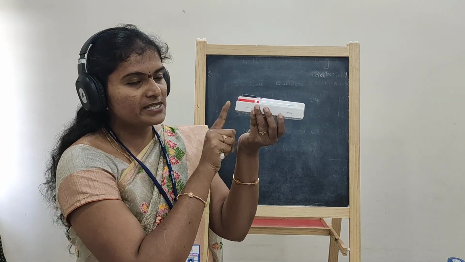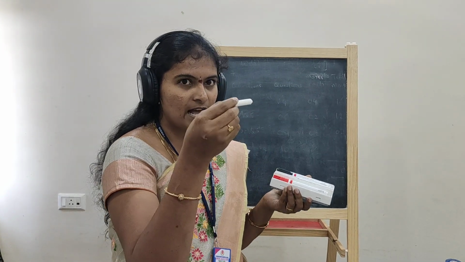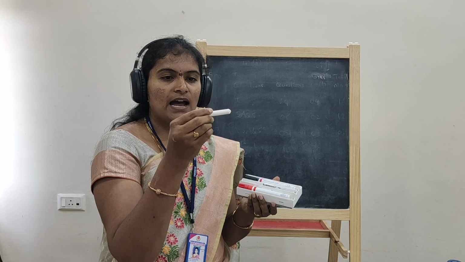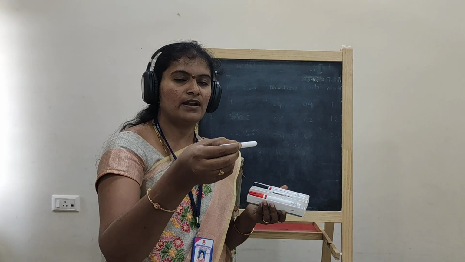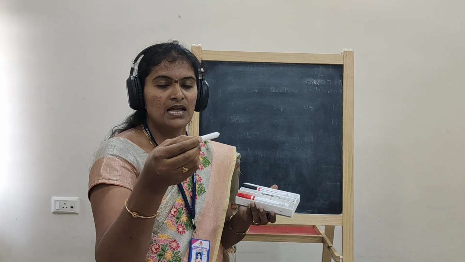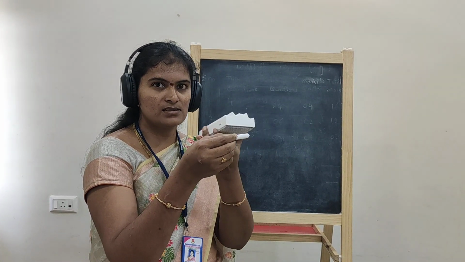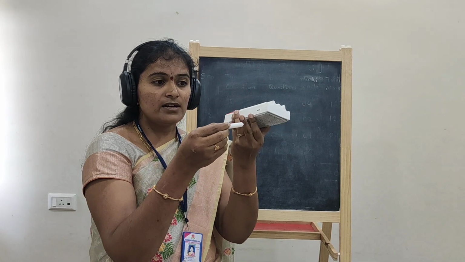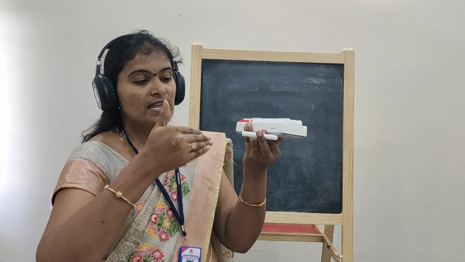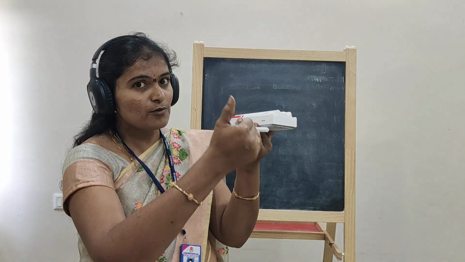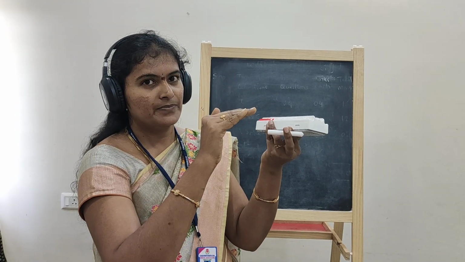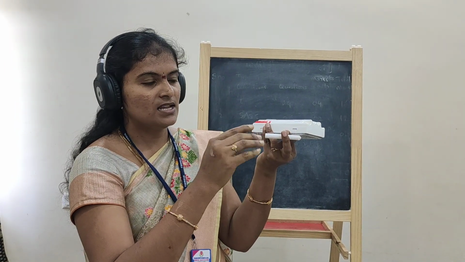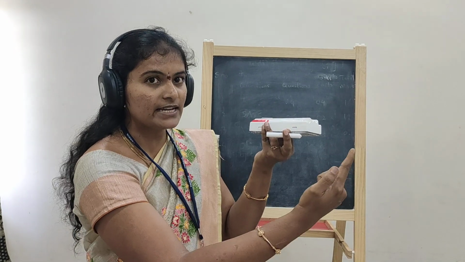If you take an object like this, for example, in this object there will be many atoms and many electrons, right? Those electrons move in random directions. Whenever we apply some external force to it, what happens? Those electrons which are moving in random directions come to a particular motion. They move with a particular velocity and follow a proper direction.